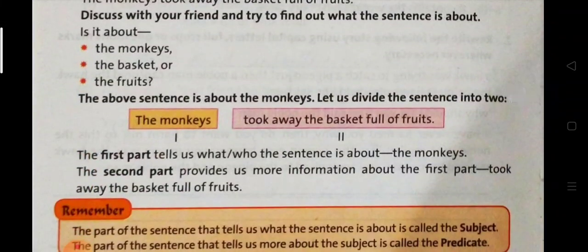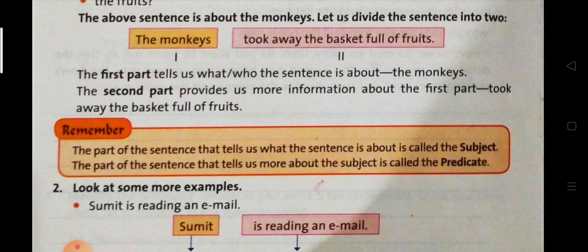The first part tells us what or who the sentence is about. Like the monkeys, this sentence is about the monkeys. And the second part provides us more information about the first part, what the monkeys are doing. Okay, the monkeys took away the basket full of fruits. The part of the sentence that tells us what the sentence is about is called the subject.